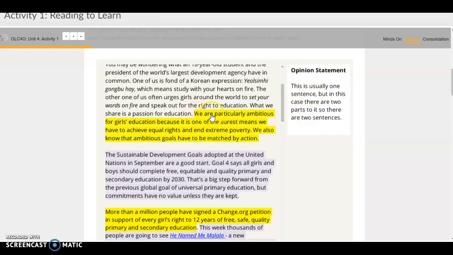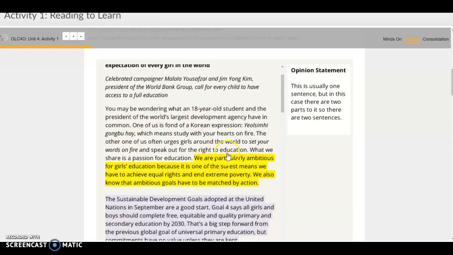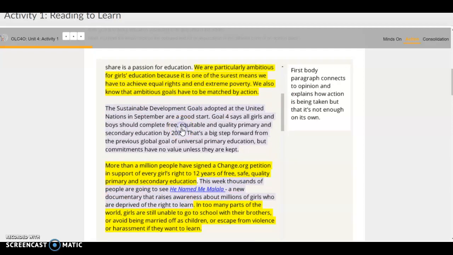For example, this is the opinion statement, or kind of the summary of the writer's opinion. You'll notice that it comes in the introduction paragraph, or at the beginning of the writing assignment here. As you continue on, you'll see the different parts, the first body paragraph. You'll see, for example, the use of facts to support an opinion.